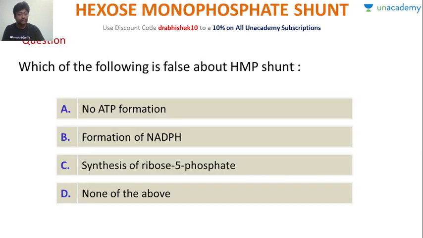So let's look at the first question. Which of the following is false about HMP shunt? Try and answer. All of you know that there is a live chat option, just keep putting your comment below. Which of the following is false about HMP shunt? No ATP formation, formation of NADPH, synthesis of ribose 5-phosphate, none of the above. Okay, so Gopal says D. Good. We will come to these questions, don't worry.